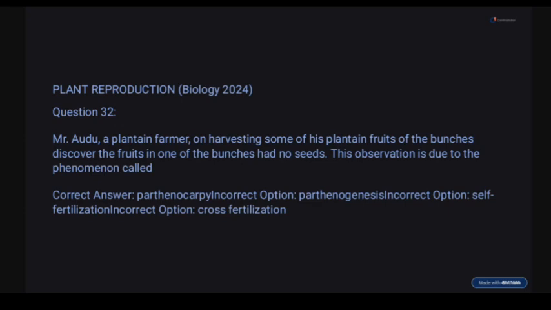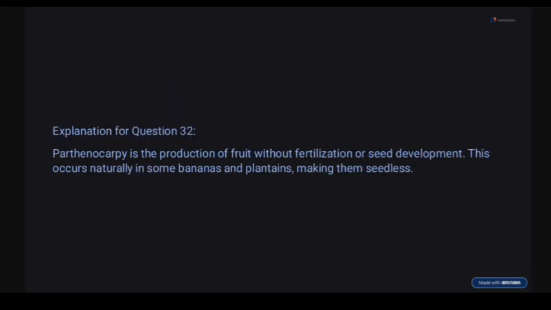Developing without fertilization is very common in bananas and plantain. Parthenogenesis is just an asexual reproduction, producing embryos without fertilization. It happens in lizards. Self-pollination and cross-pollination are incorrect. They refer towards seed formation. So parthenocarpy is production of fruit without fertilization.